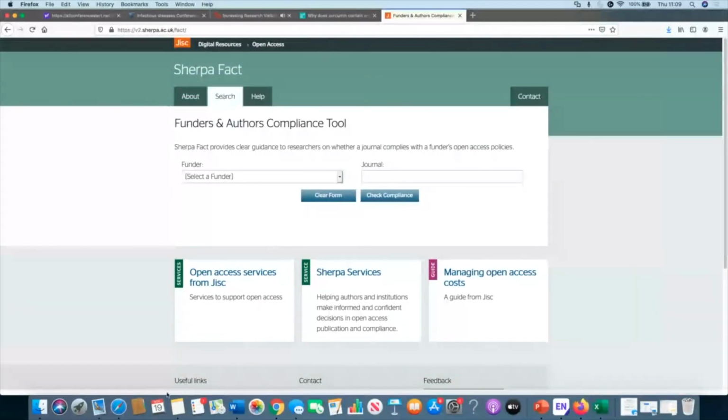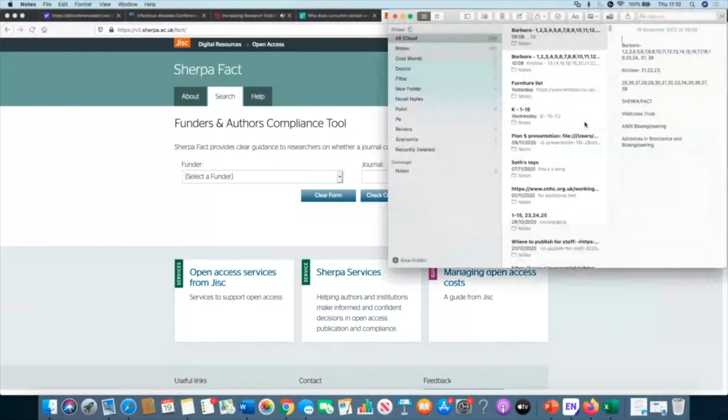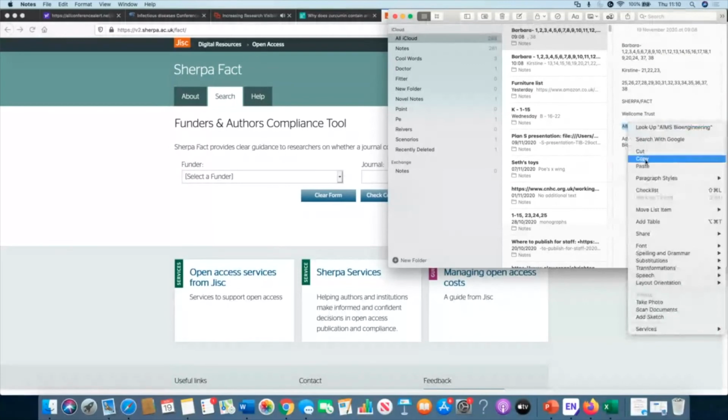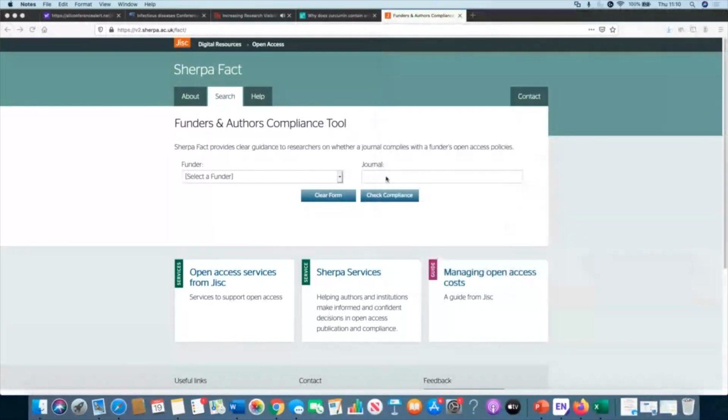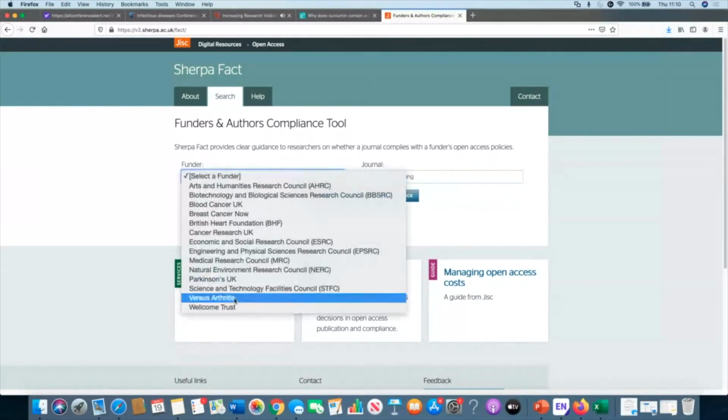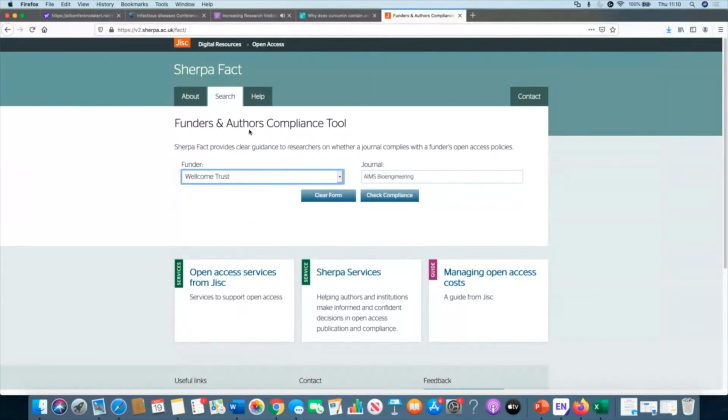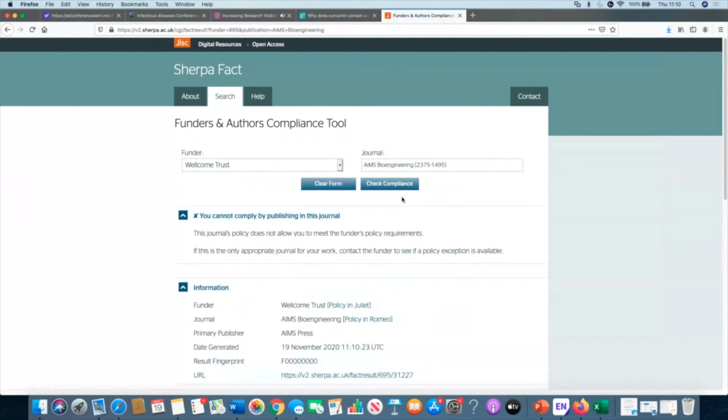Okay, so this is Sherpa Fact. I'm just going to get the name of a journal from my notes so I can demonstrate. Say my journal was Ames Bioengineering and my funder was Wellcome Trust. I can just choose my funder, type in my journal, and then go to check compliance.